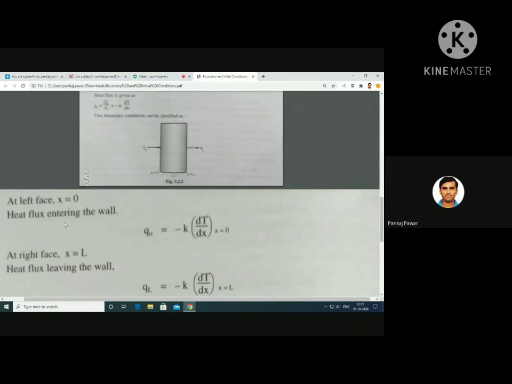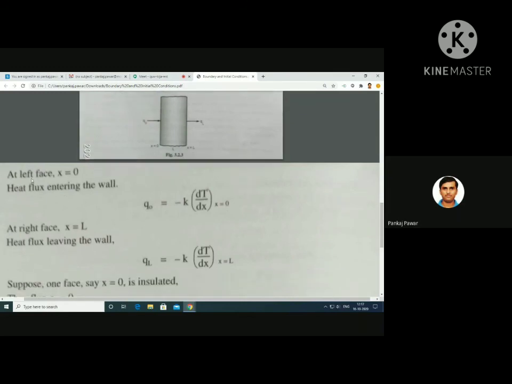So you can have the heat flux like this. Heat flux at the left face, that is x is equal to 0. Heat flux entering the wall, small q suffix 0, is equal to minus K dT by dx at x is equal to 0. Here A we have taken on the left side, so here not the capital Q. For heat flux we are going to denote it by small q.